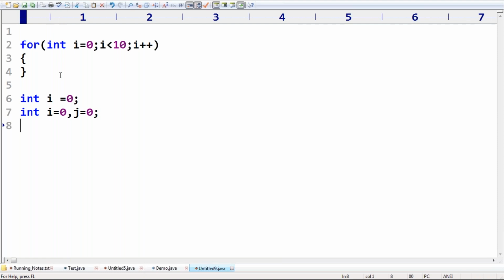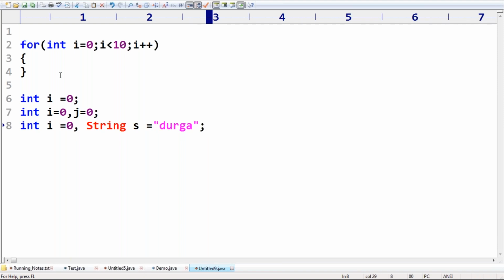Now my question is a very special case. One is an int variable, the second one is a string variable. I want to take int i = 0, comma, String s = "Durga". Can you please tell, is it valid or invalid in the initialization section? Can I take it like this?